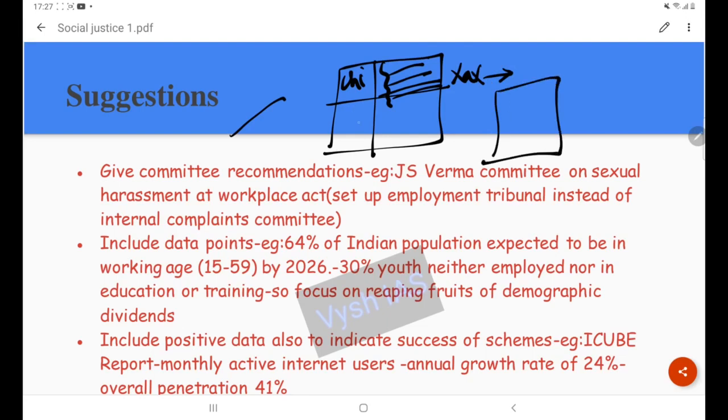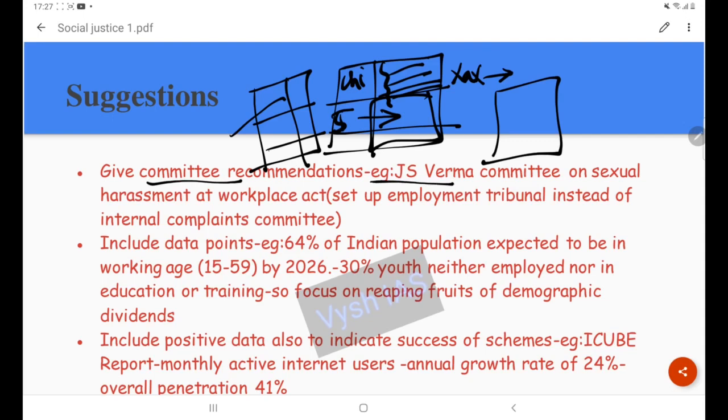So you have to divide it into sections. For tribal communities, whatever data there is, you can write it here. So at the end of your preparation and during the exam, you have a properly prepared, precise document to refer to, and from those committee recommendations you can add as way forward what you can do to improve the conditions. So give committee recommendations.